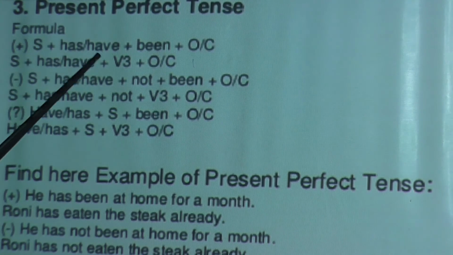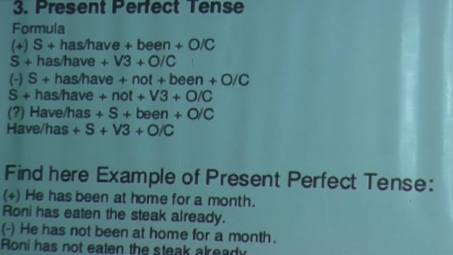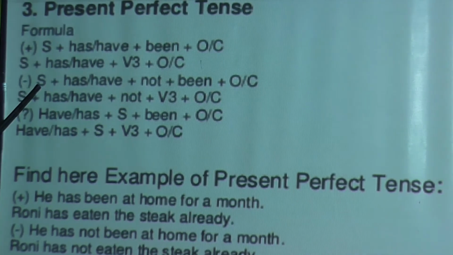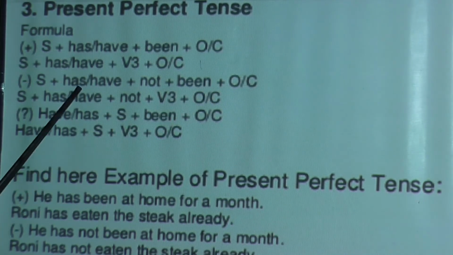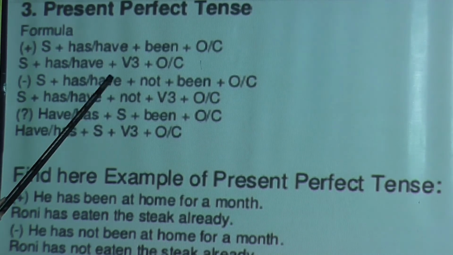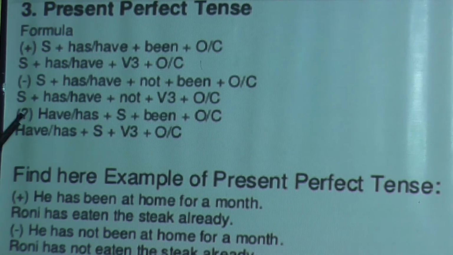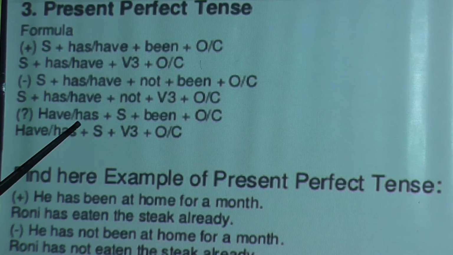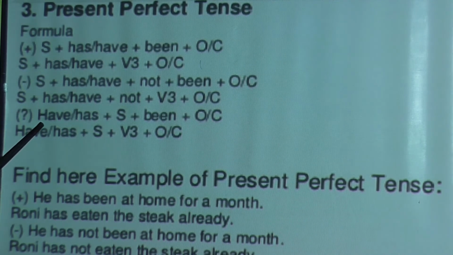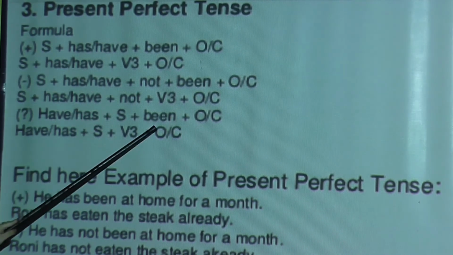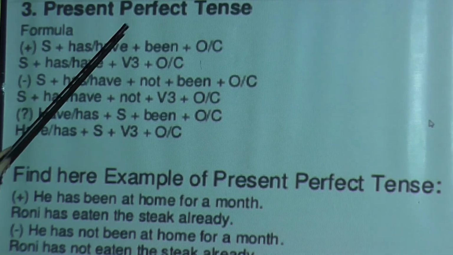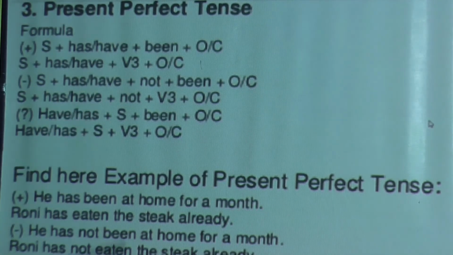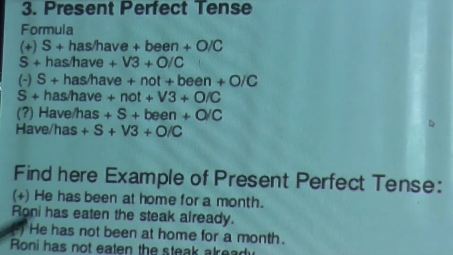Now, subject plus has or have plus been plus object. Next, in the negative, subject plus has or have plus not plus been plus object. That means here has or have will be added and then been will be added. Understood? Now in the interrogative sentence, the question will start from have or has, then the subject, been will be there, and then the object. So you will understand that in perfect tense has or have will be added and been will also be added.